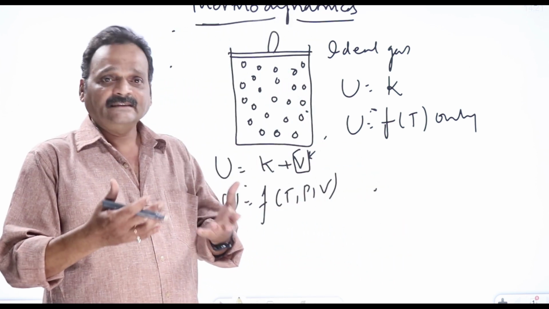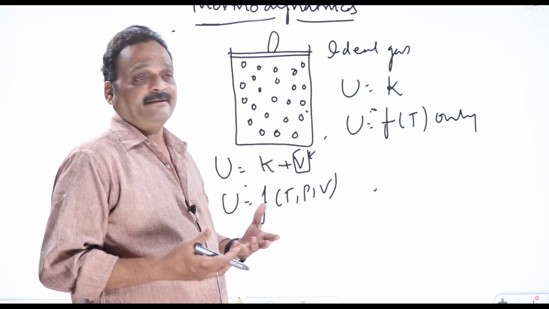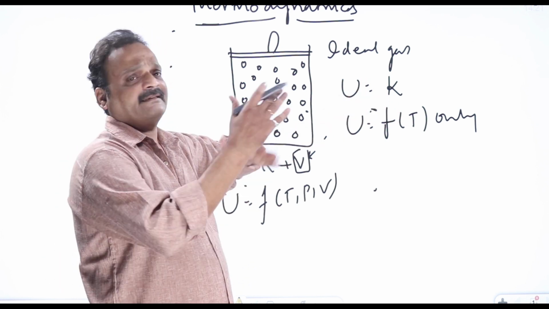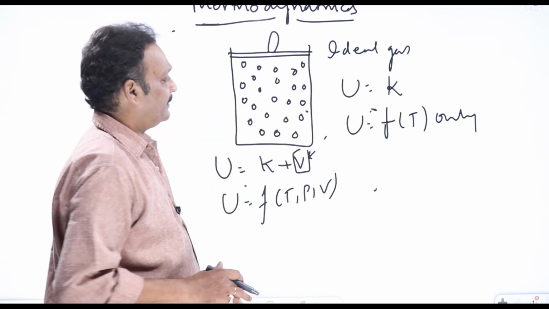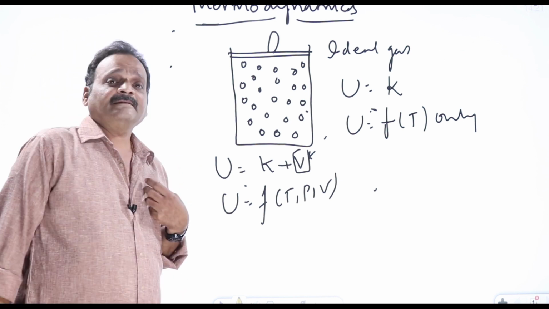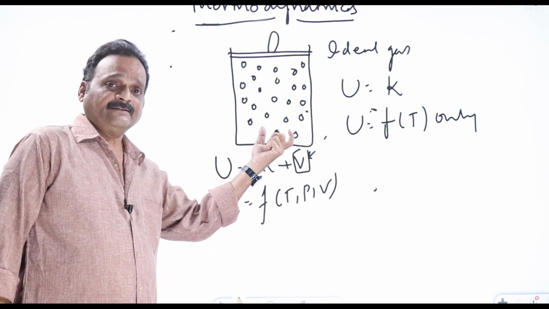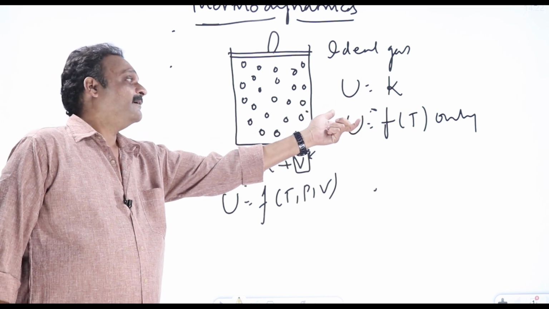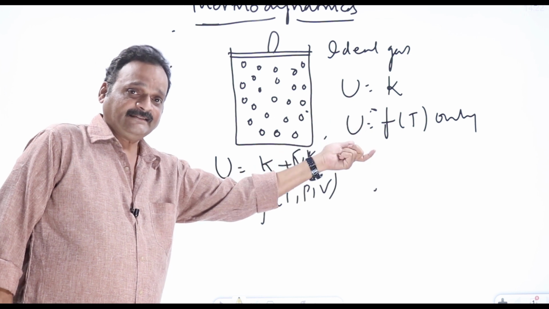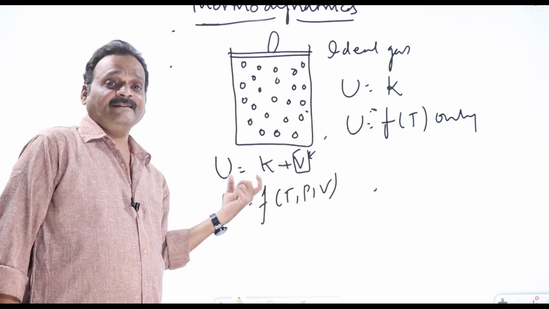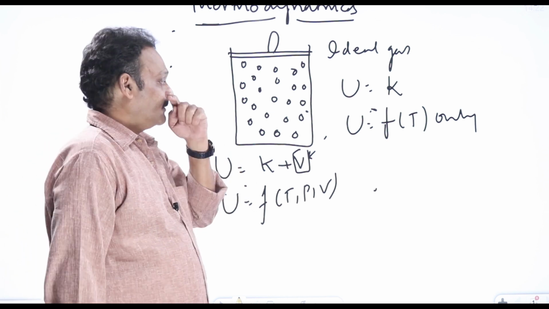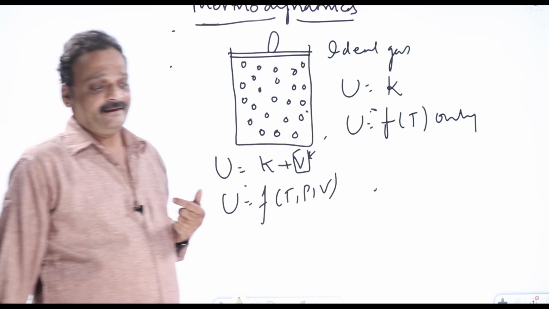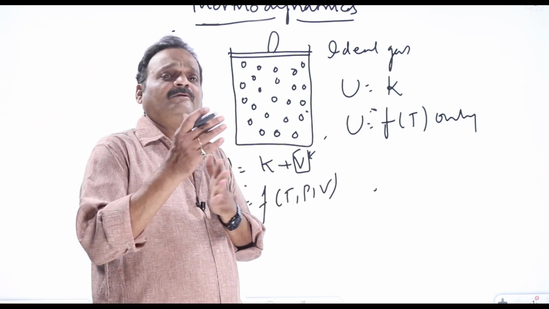In physics we assume them. We assume this ideal parameter, ideal quantity, and we frame some laws for these ideal systems. Then for practical cases, we make all modifications required. Now, in nature, what type of gas do I have? All gases are always real gases only. But all my gas laws have been framed for ideal gas. Why? It becomes easy to analyze an ideal gas. Real gases are complicated to analyze. So I want to create one ideal gas now. How to create an ideal gas in the laboratory? A gas which is almost ideal I want.